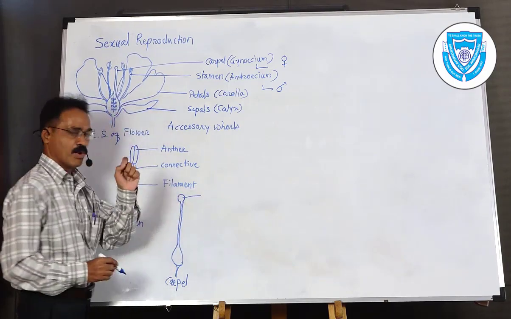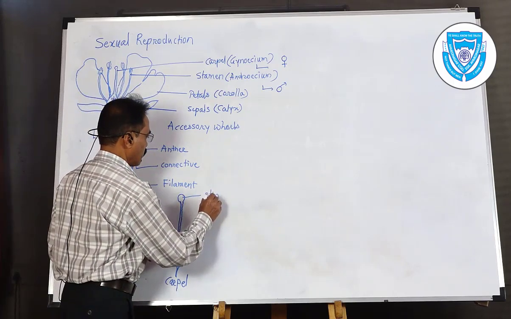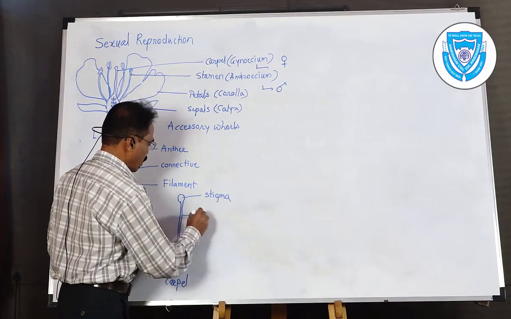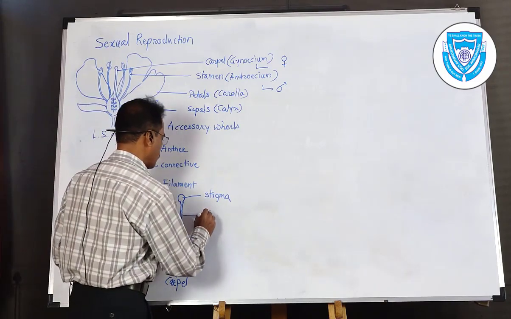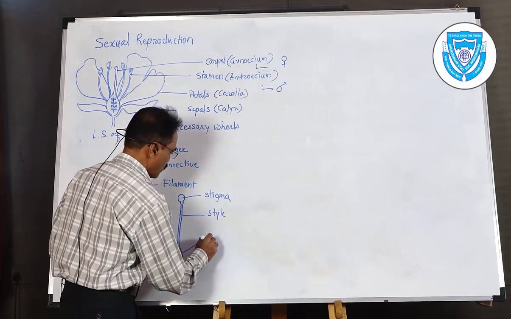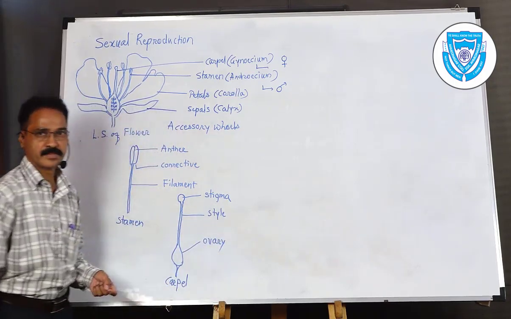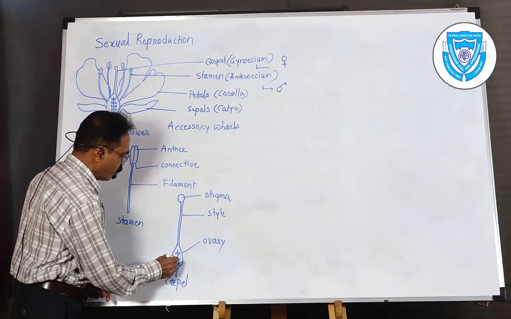The uppermost small knob-like structure is called the stigma. Then the elongated part, the hair-like cylindrical structure, is called the style. And the last one is called the ovary.